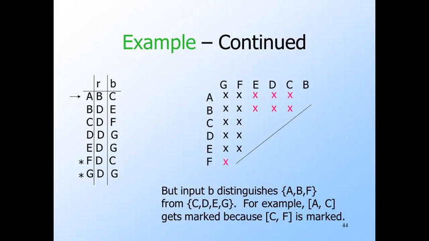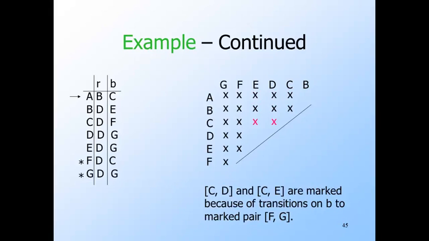However, we have more luck with input B. Some states go to final states on input B, namely C, D, E, and G, and the others, A, B, and F, go to non-final states. Thus, we can distinguish any of C, D, E, or G from any of A, B, or F. Some of these pairs are already distinguished, but we get 7 new pairs marked in red here. At the next step, we discovered 2 more distinguishable pairs, CD and CE. For example, C and D lead to F and G respectively on input B. So we know that whatever string W distinguishes F from G, B followed by W will distinguish C from D.